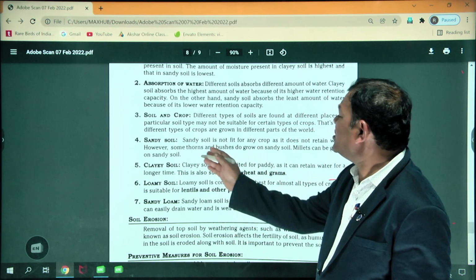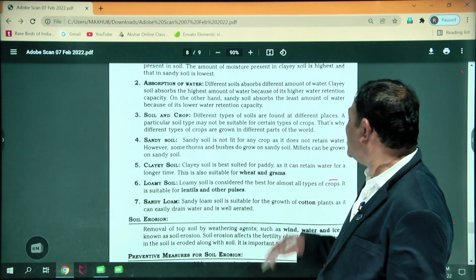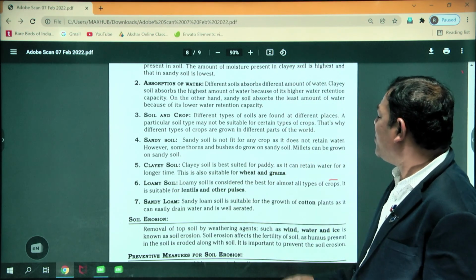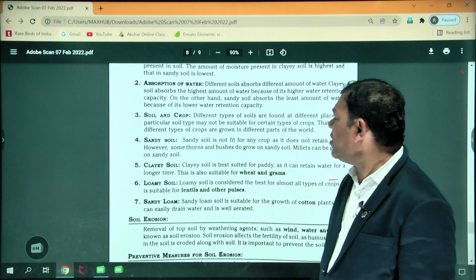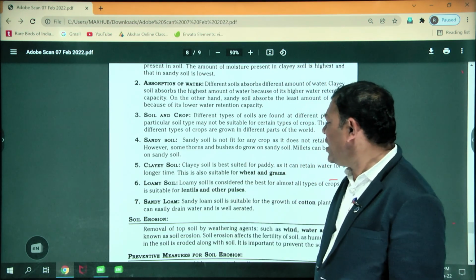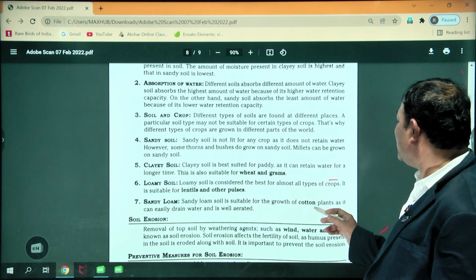That's why some thorns and bushes grow in sandy soil, and especially millets can be grown. Clay soil is best suited for paddy as it can retain water for a longer time. It is also suitable for wheat and grams. Loamy soil is considered the best for almost all types of crops.